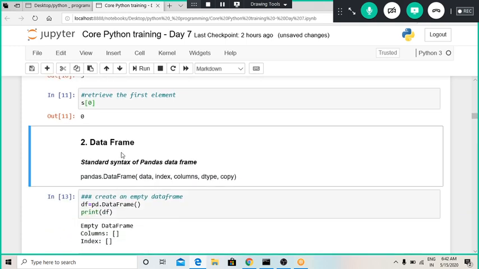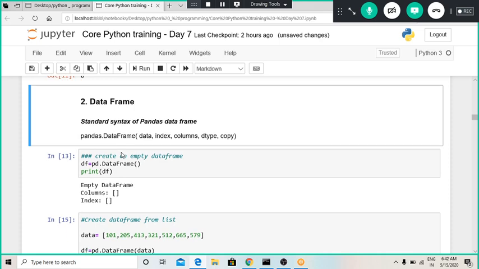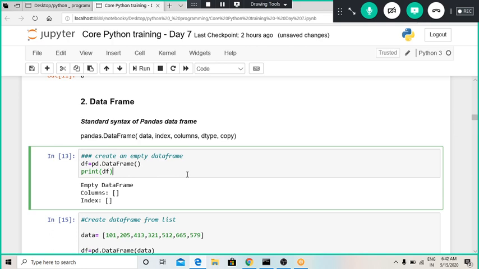Now let us move on to data frames. The standard format for defining a data frame is pandas dot capital D capital F, DataFrame, and whatever data we want to create a data frame of. The data type of this data object can be a list or a matrix. Then we can define indexes also, whatever index we want.